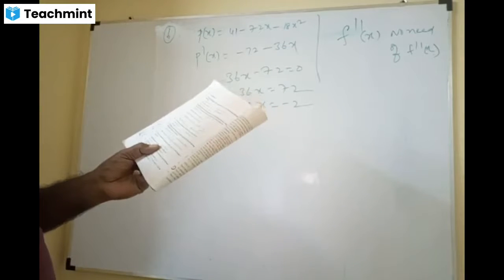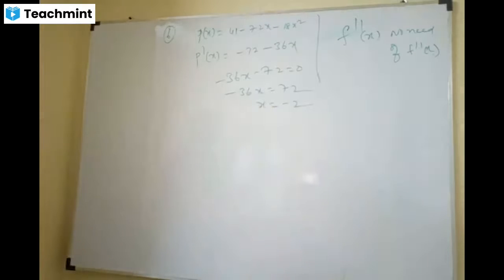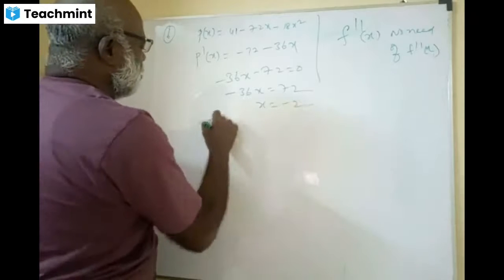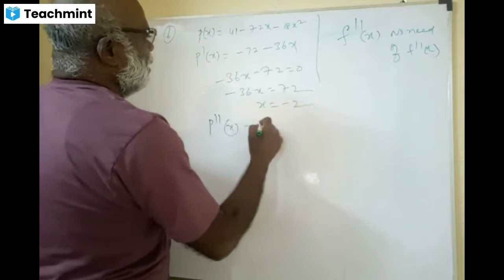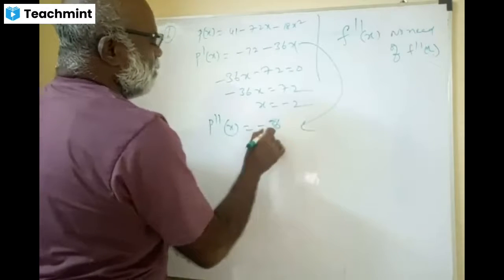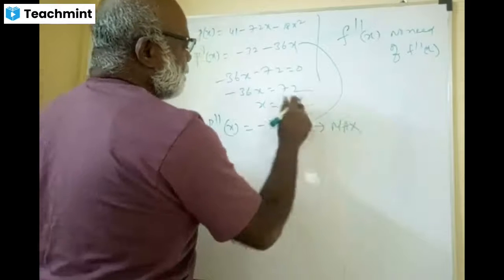Okay, find the maximum profit that the company can make. The profit function is given by P of x equal to 41 minus 72x. We want to find out the maximum profit. How do we check for the maximum? P double dash x is minus 36, right? Differentiate this, you get minus 36, which is less than 0, hence the function will have a maximum at minus 2.